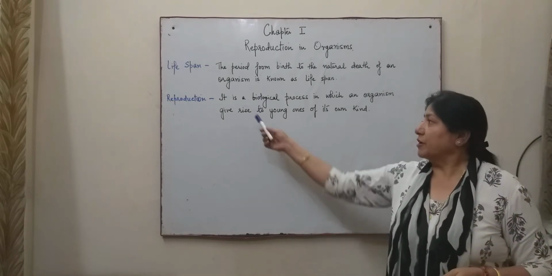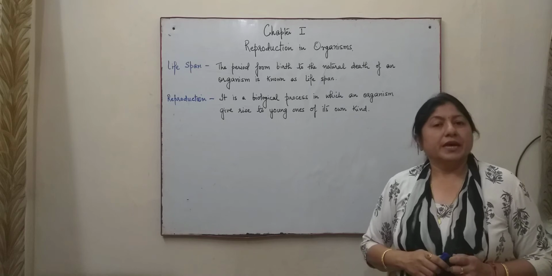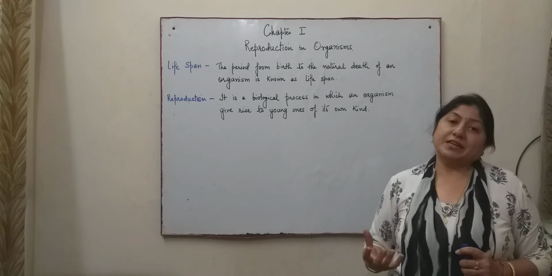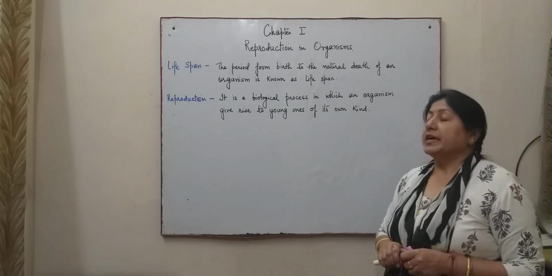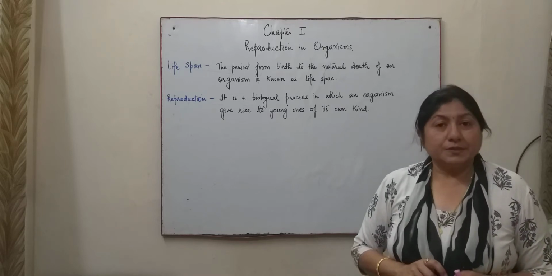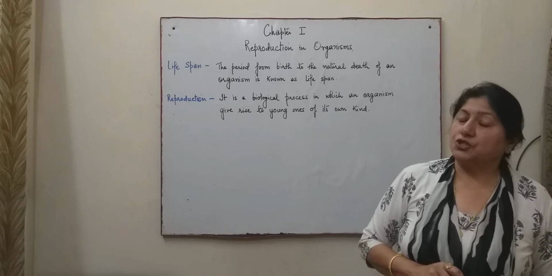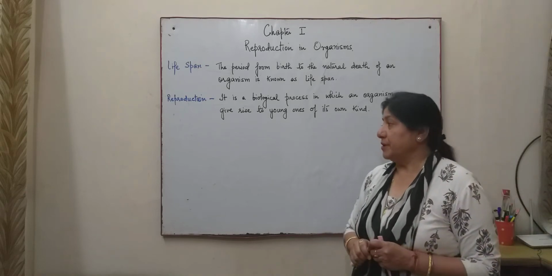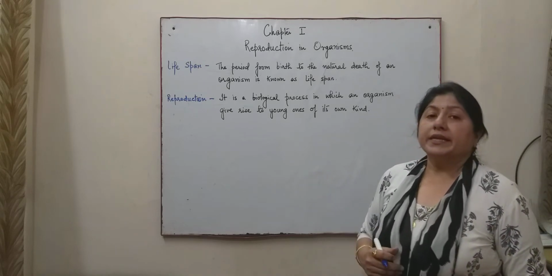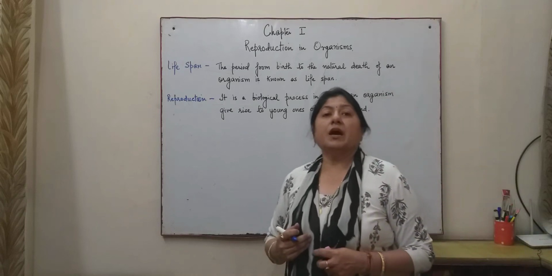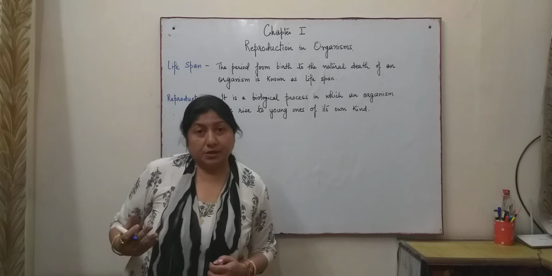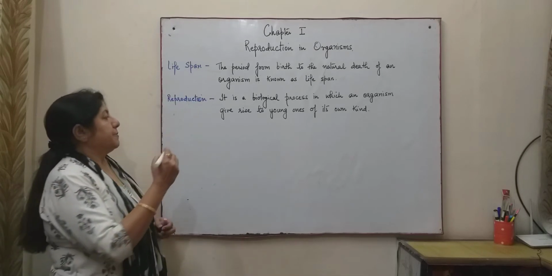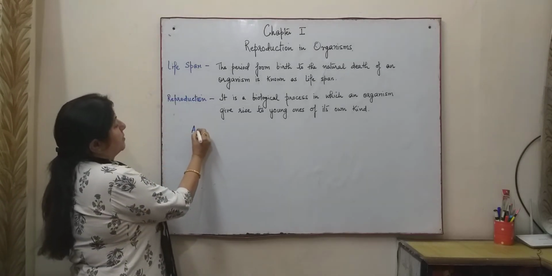Now, when we are talking of the term reproduction, you all must be aware that reproduction is of two types, that is, asexual reproduction and sexual reproduction. In this video, we'll be talking about the various types of reproduction, asexual reproduction and sexual reproduction.